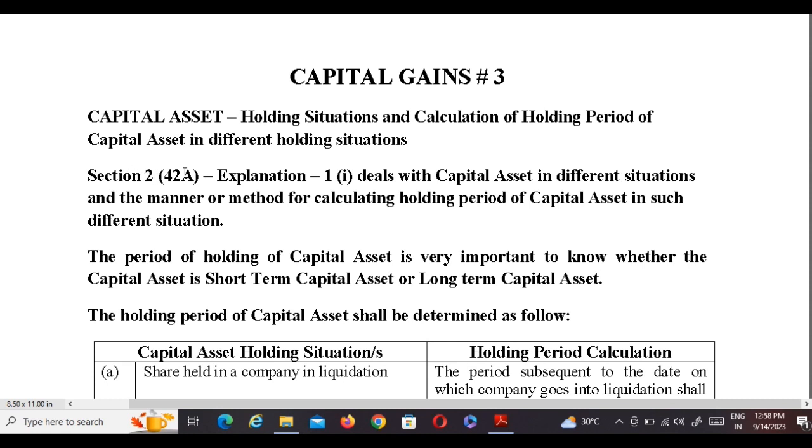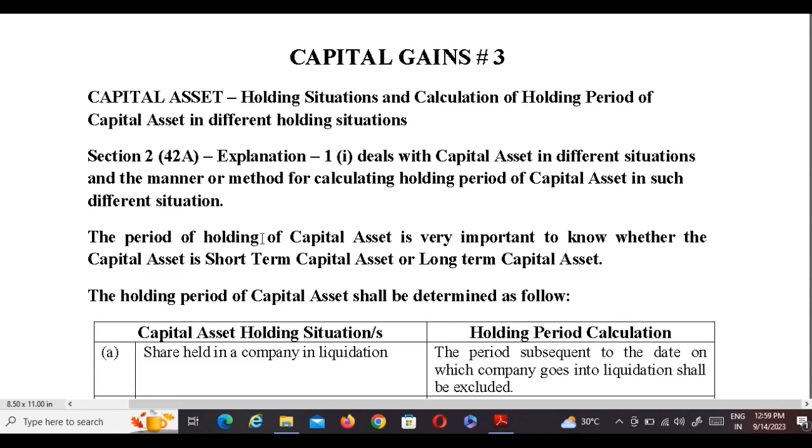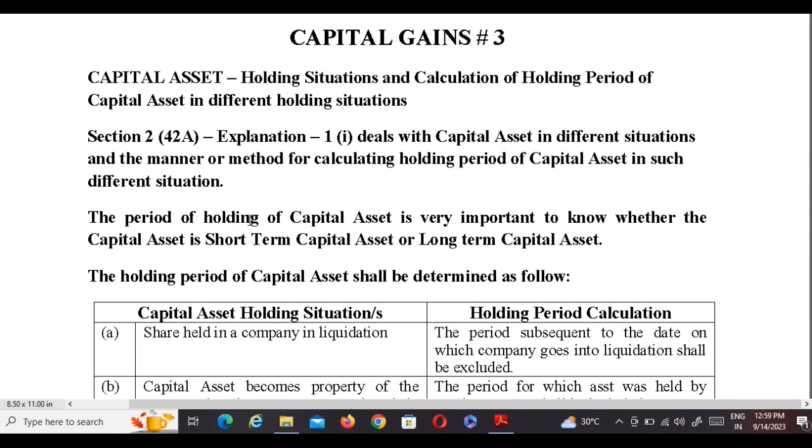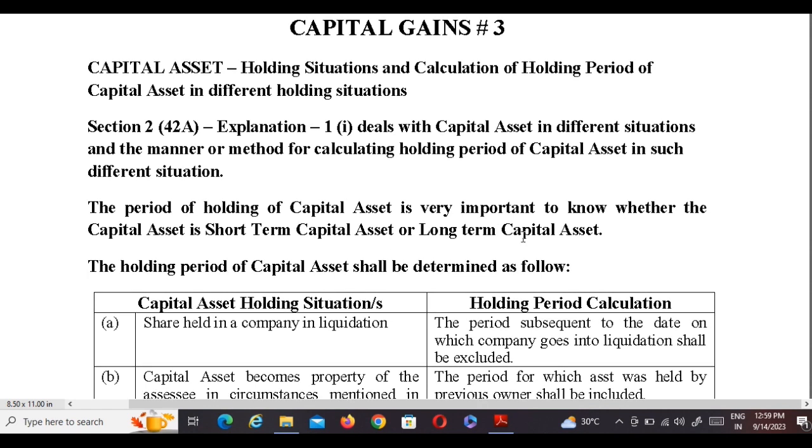Section 2, subsection 42A, Explanation 1, Clause 1 deals with the capital assets in different situations and the manner or method for calculating the holding period of capital assets in such different situations. The period of holding of capital assets is very important to know whether the capital asset is a short-term capital asset or a long-term capital asset. So let us start the video immediately.